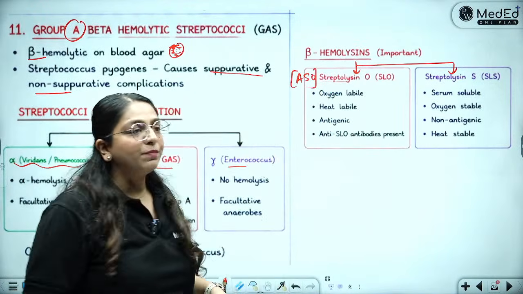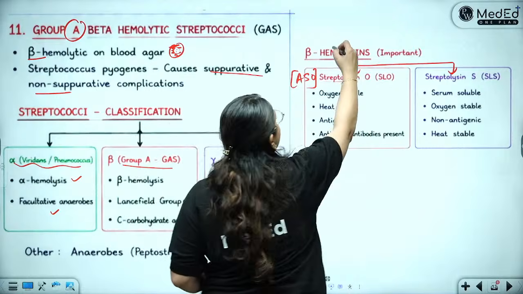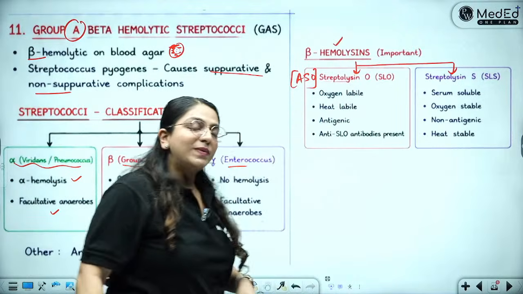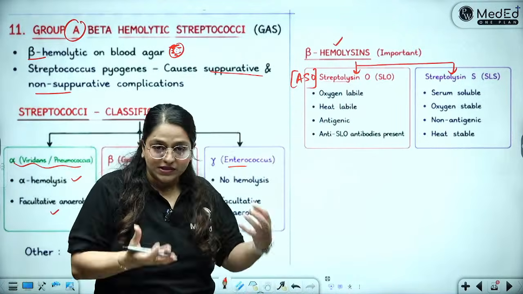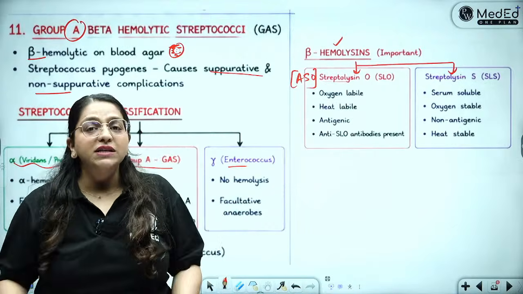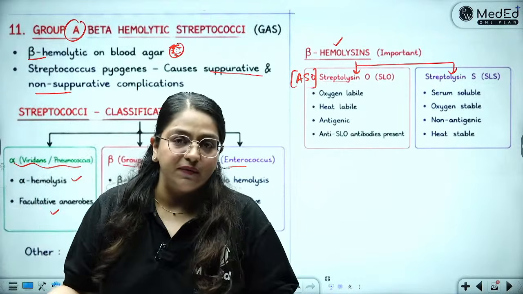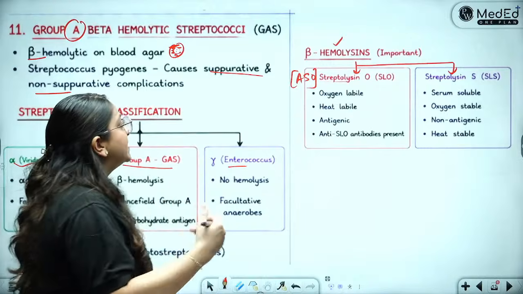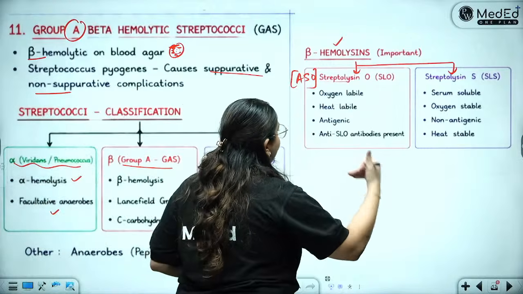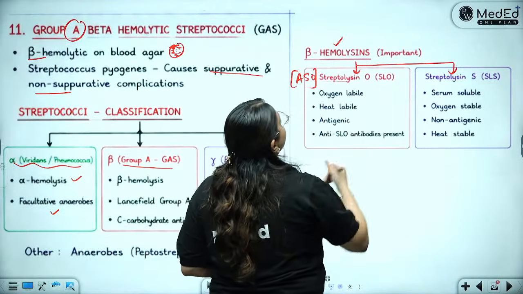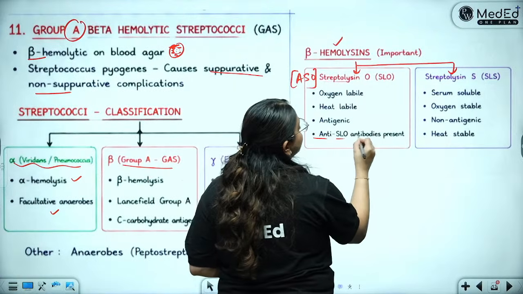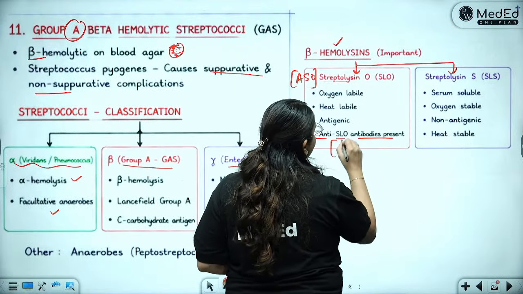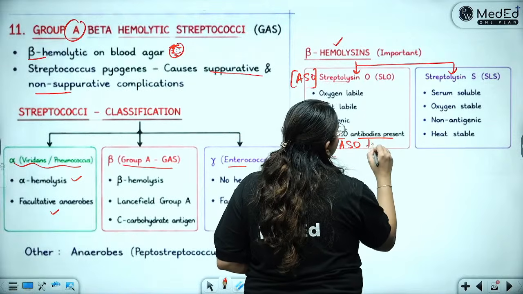So what is streptolysin O? It is one of the beta hemolysins. Since group A streptococcus is showing beta hemolysis, it must be producing the beta hemolysin toxin. So against this beta hemolysin, which is streptolysin O, the anti-streptolysin O antibodies are made, which is what is called the ASO titers.